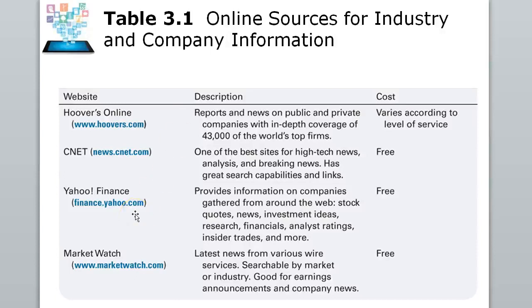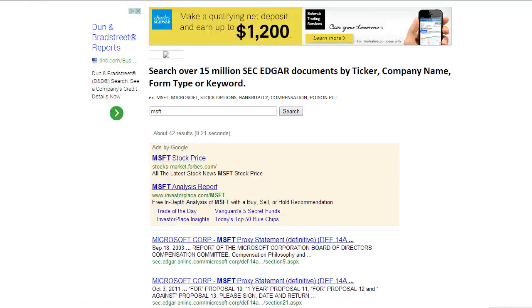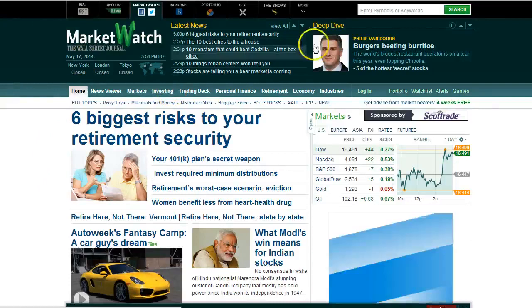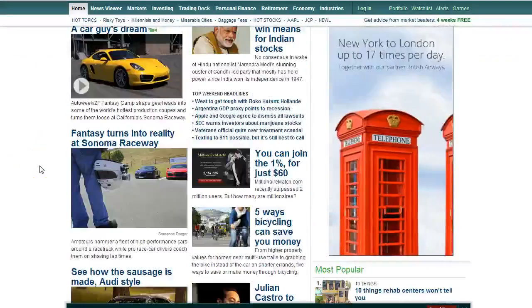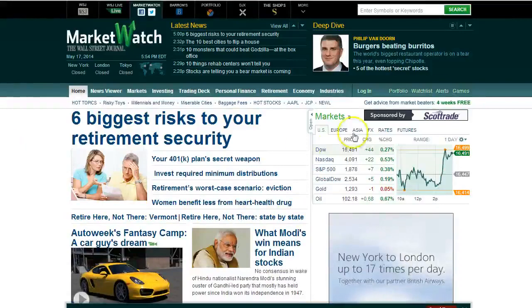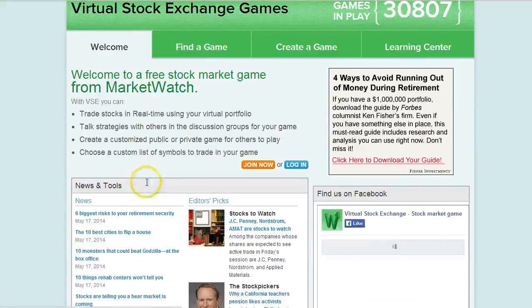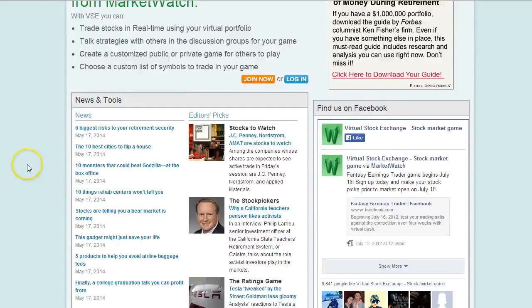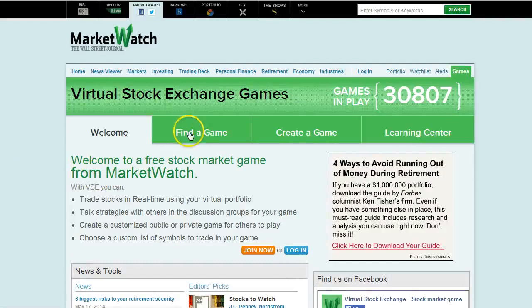Of course, there's Yahoo Finance that we went over. MarketWatch is actually a website we work with, and we use it for our stock trading game. So let's go to marketwatch.com. This is a website where we have a lot of financial information and news, sort of like Yahoo. This is where we signed up, and we have our stock trading games. I'm not signed in right now, but we went over this before when we joined, and this is currently where we're trading our fictitious companies.